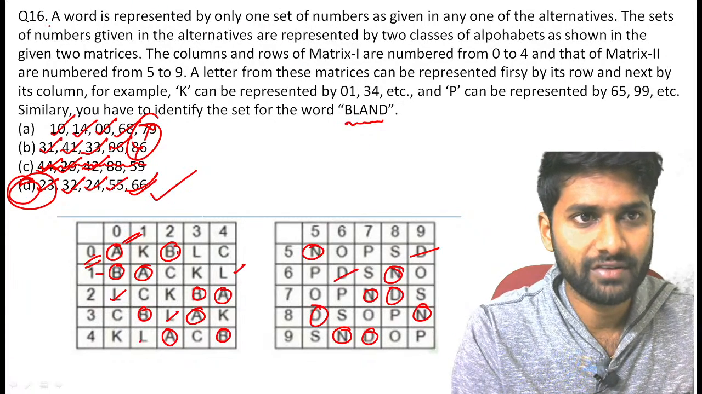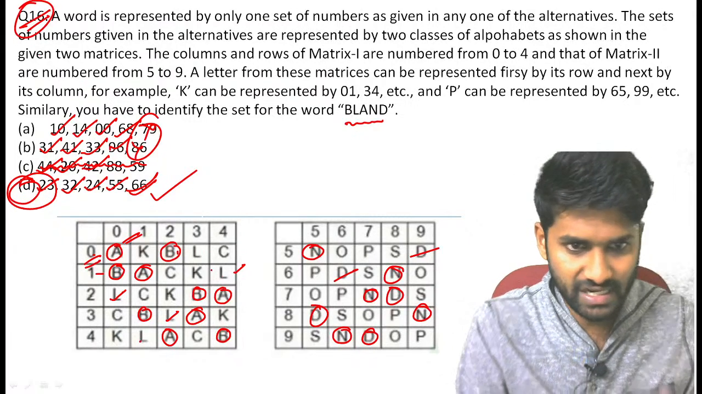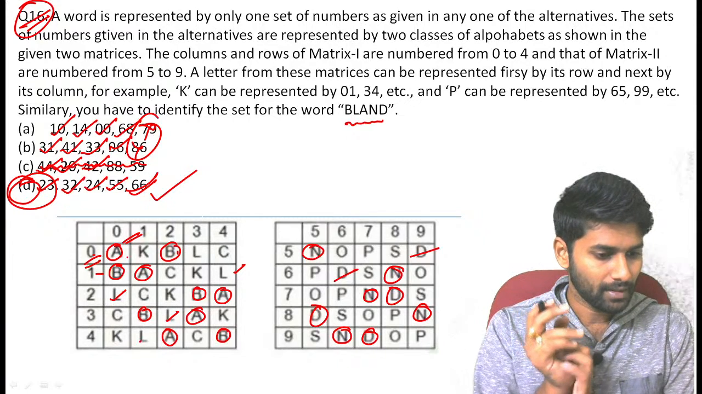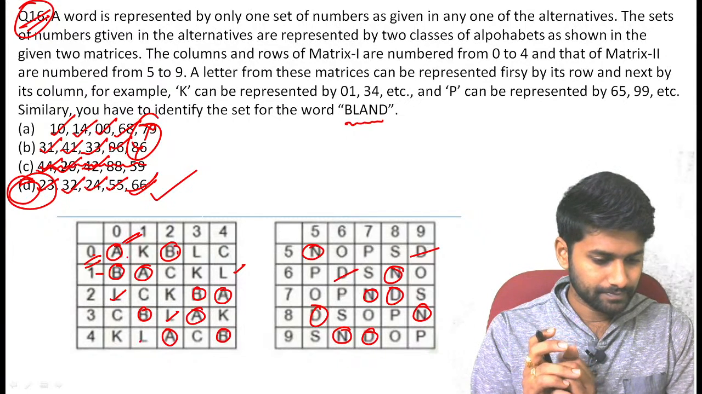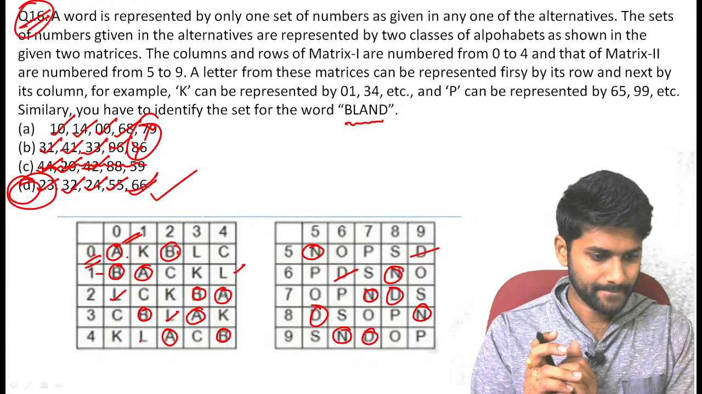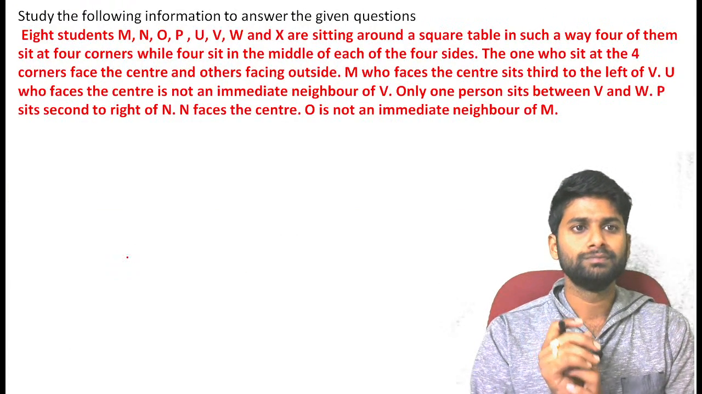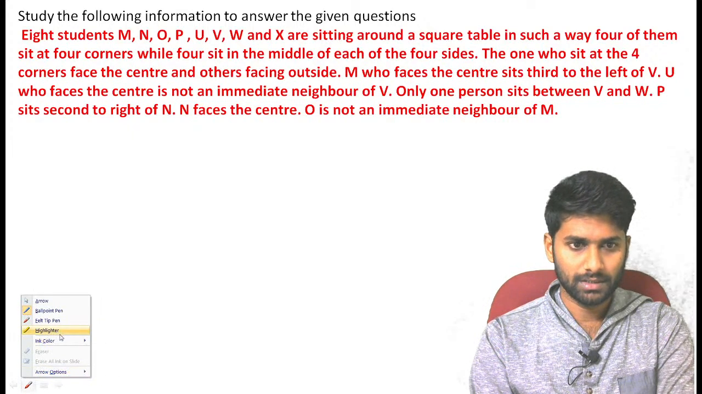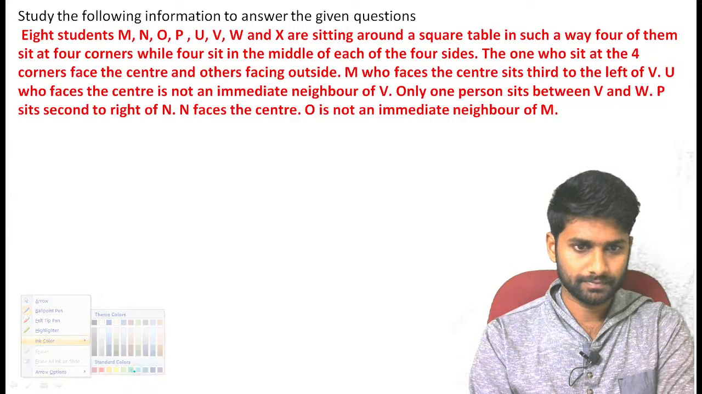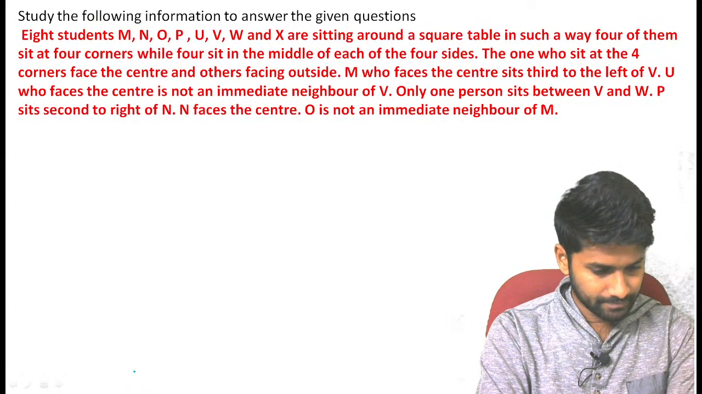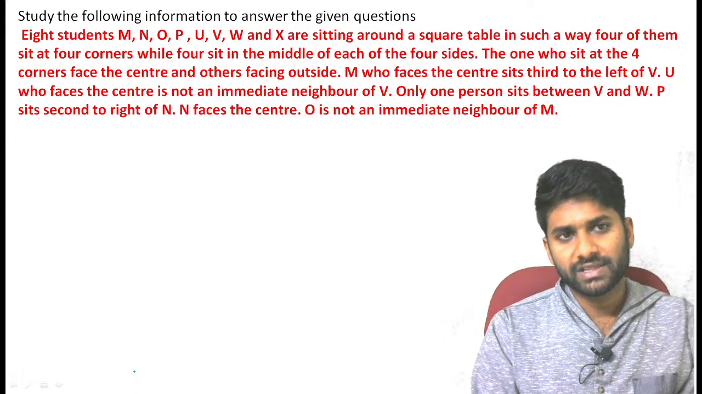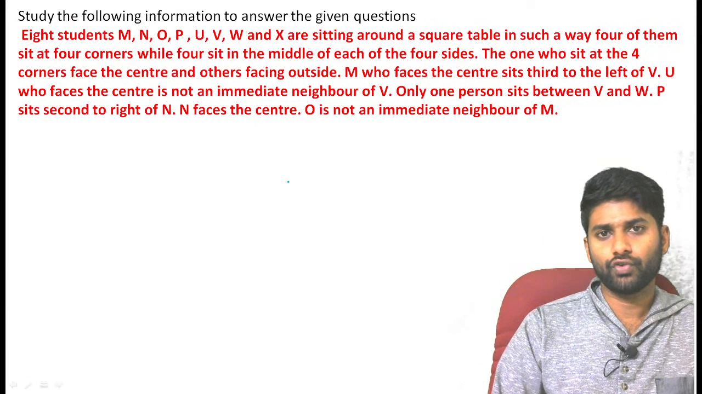Just use the information they have given, don't worry about anything else. If it is not given, you just consider any alphabetical code number value as representing the row number and column number. Yes, we have an arrangement here. Now study the following information and answer the questions given.